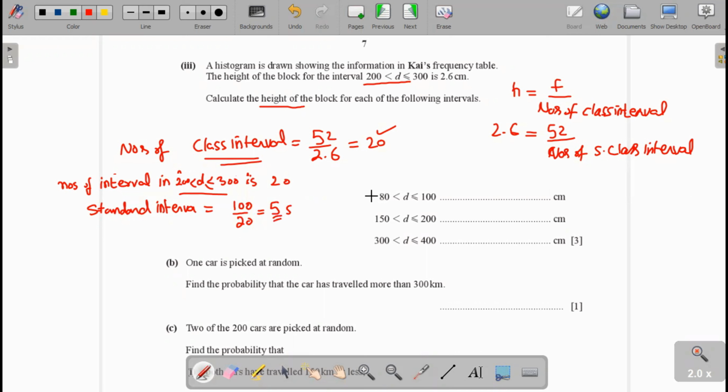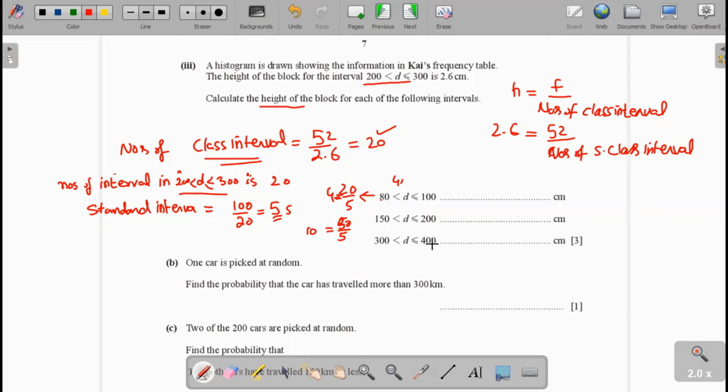Now, firstly, we find the number of intervals here. In 80 to 100, the difference is 20. When we divide 20 by 5, we get 4 class intervals. And the same as 150 to 200, the number of intervals would be 50 divided by 5, which is 10.